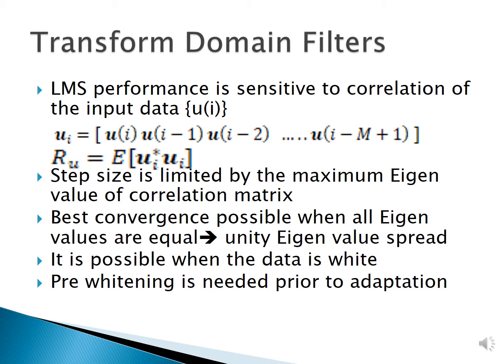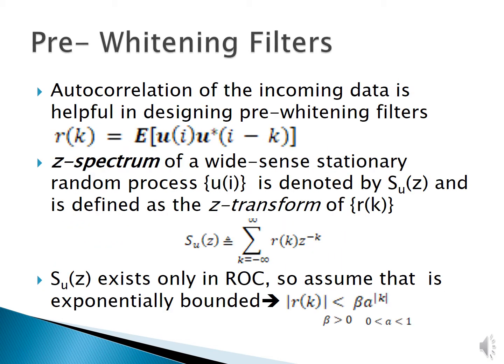We have already seen that the performance of the LMS algorithm is sensitive to the correlation of the input data, and the optimal step size for better convergence depends on the maximum eigenvalue of the correlation matrix. We can have the best convergence when all the eigenvalues are equal, that is, unity eigenvalue spread. Then all elements will converge at the same rate. This is possible only when the input data is white. So we need pre-whitening filters to make the input regression data white. We can design the pre-whitening filters if we know the autocorrelation of the incoming data.